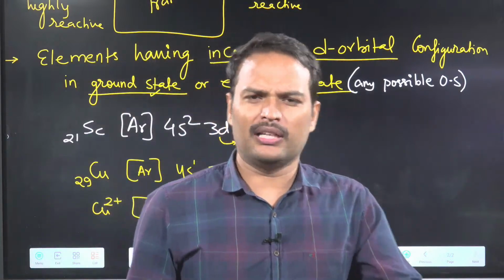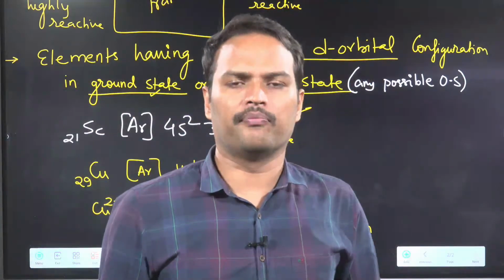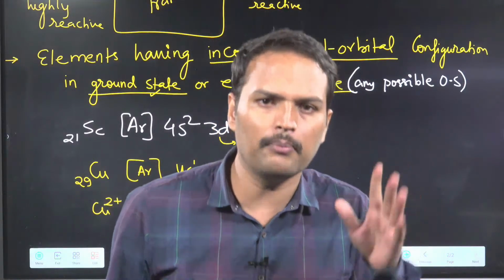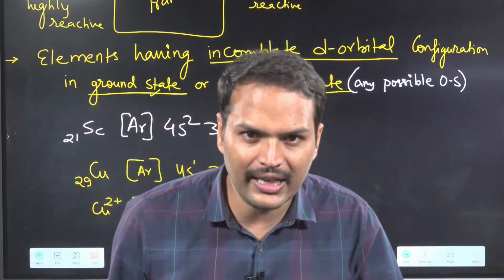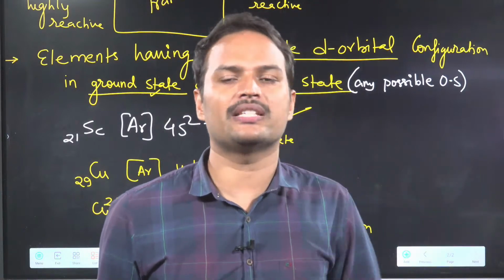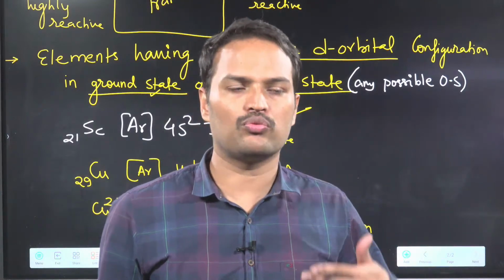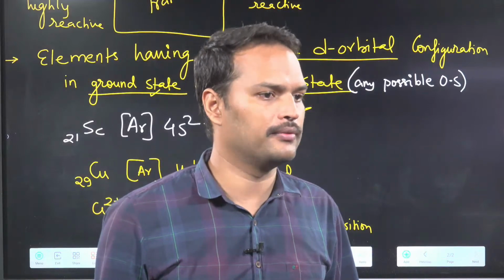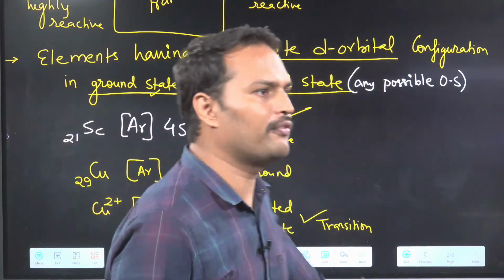So if d orbital is incomplete, very good, transition. If d orbital is not incomplete in ground state, check for excited state also. Copper +1, copper +2, everywhere you will check. Clear with this point? All of you understood this?